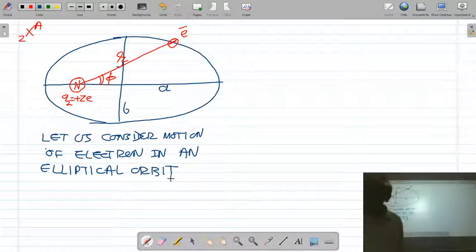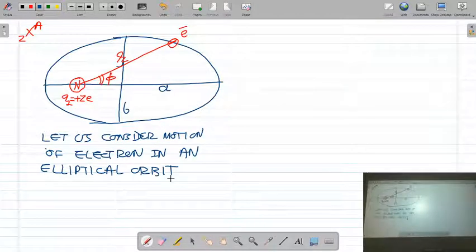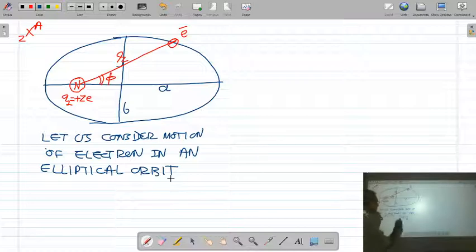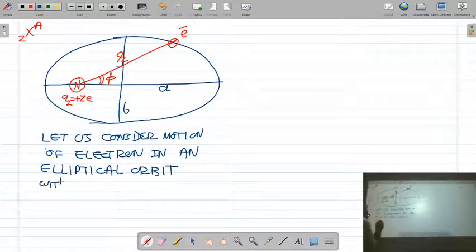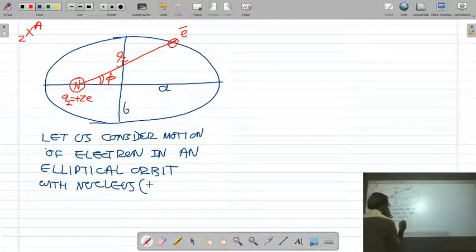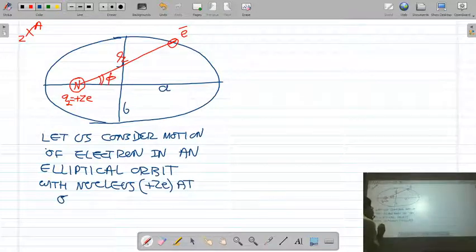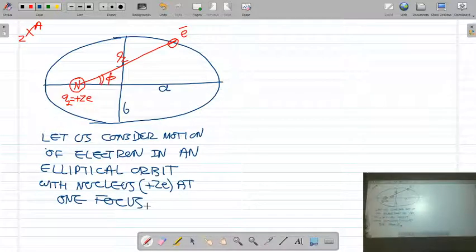Following Sommerfeld, let us consider the motion of the electron in an elliptical orbit with the nucleus, whose charge is plus Z, at one focus or center.